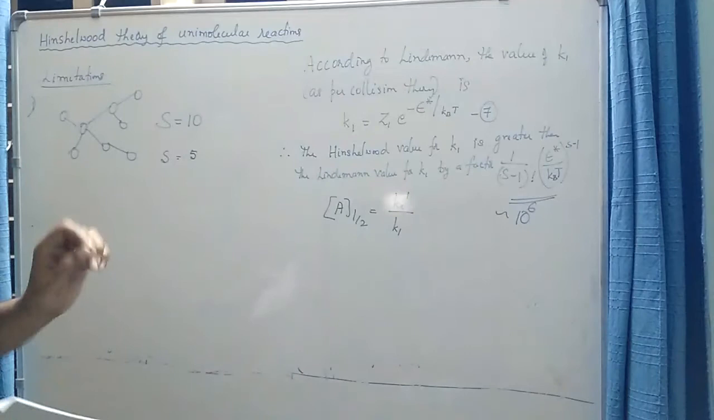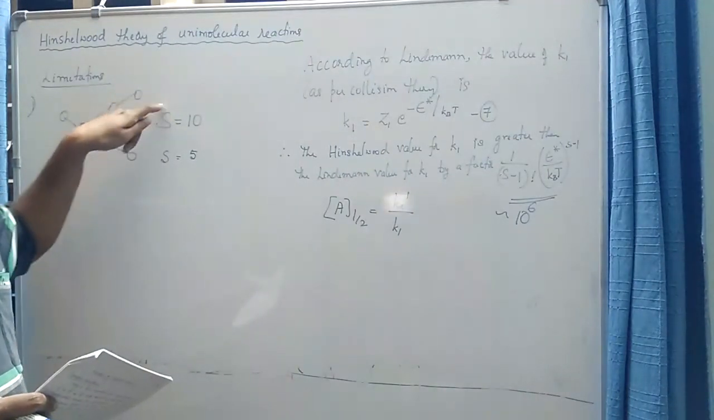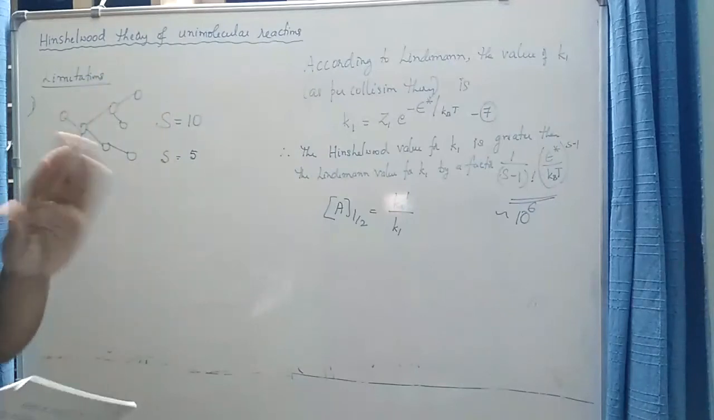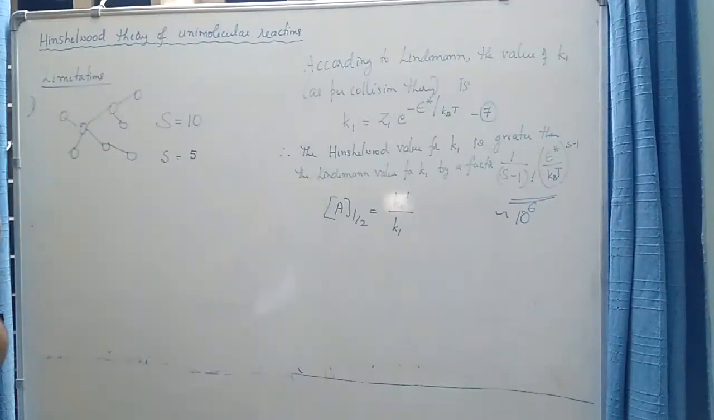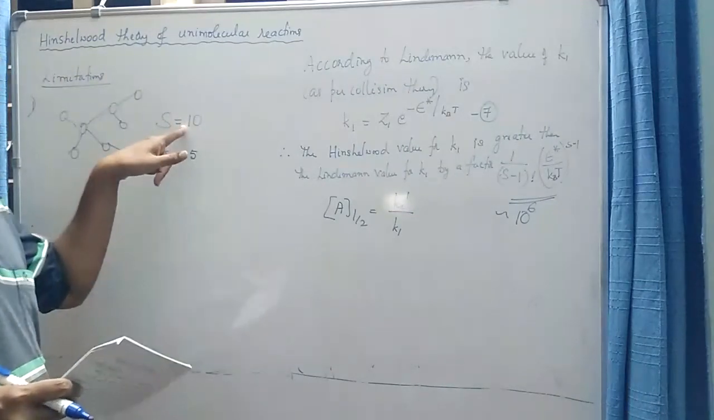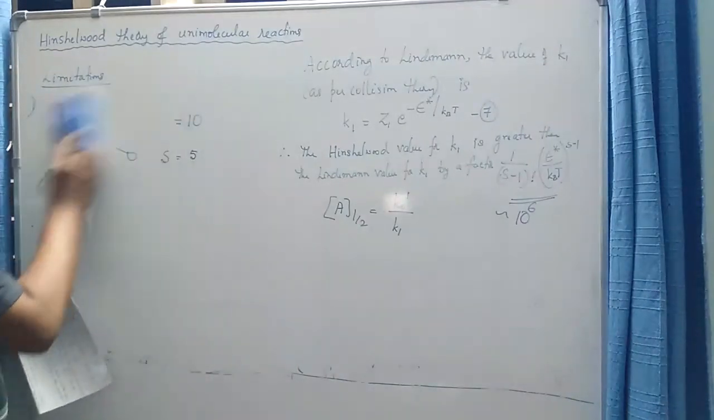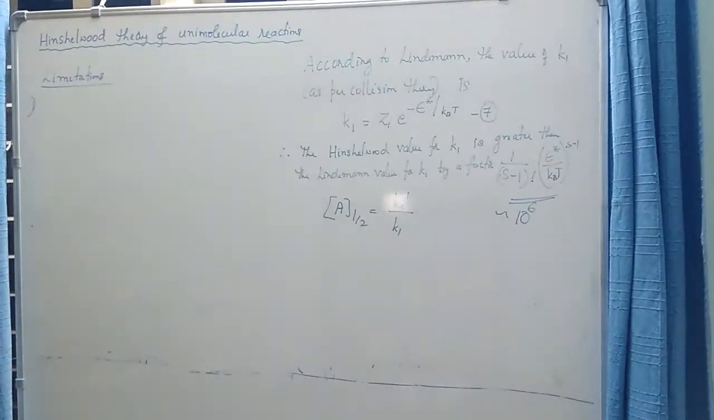So why should the value of s be taken as only half of the actual value? The actual value is s equal to 10, but the experimental and the theoretical values give the same answer only if we substitute s as half of the original value. The reason for this observation is not answered by Hinshelwood theory. That is one important limitation of the Hinshelwood theory.